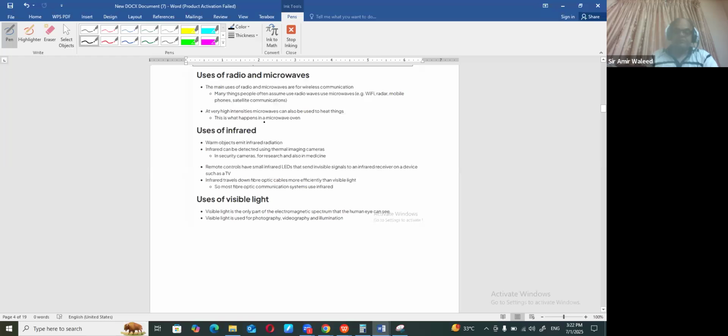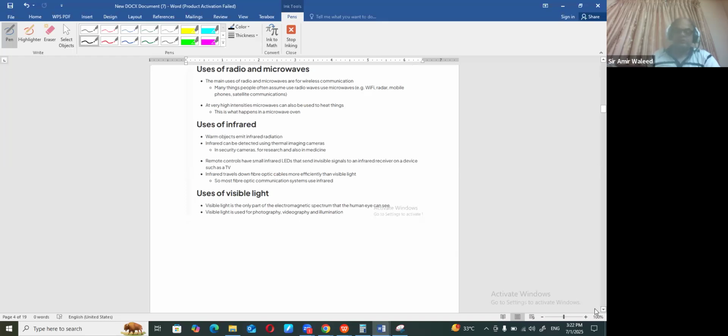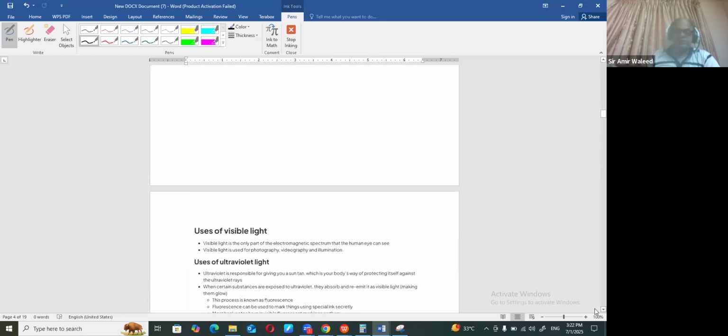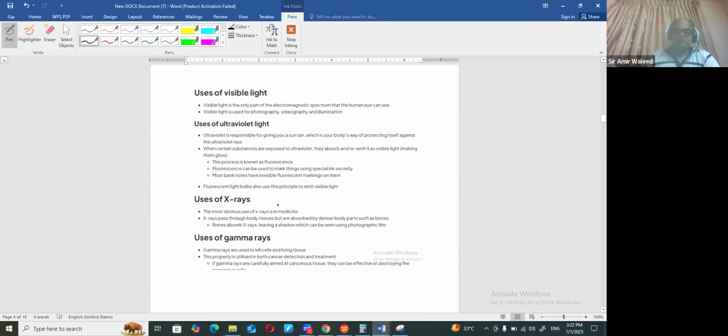Talking about visible light, it is the light that human beings can see. So this is the light used to illuminate something, right? Visible light has everything to do with the human eye. If you want to see something, you have to have this light, like the colored ones: red, green, yellow.